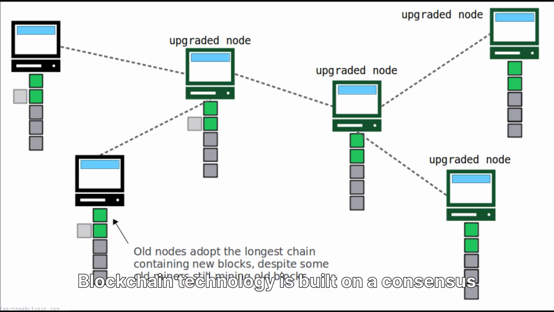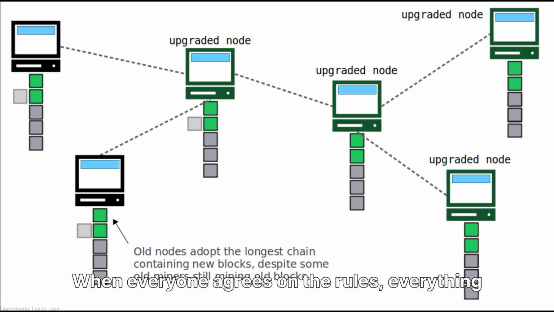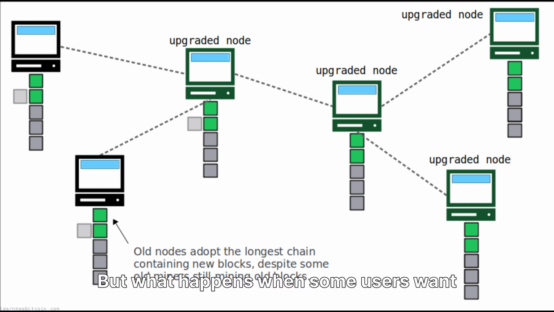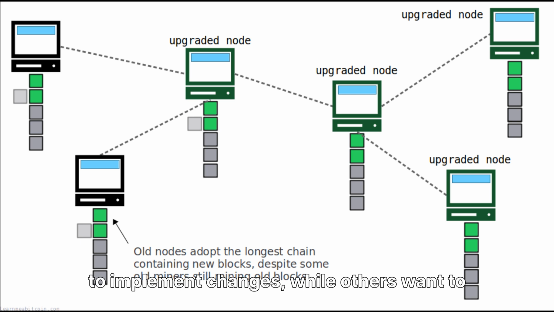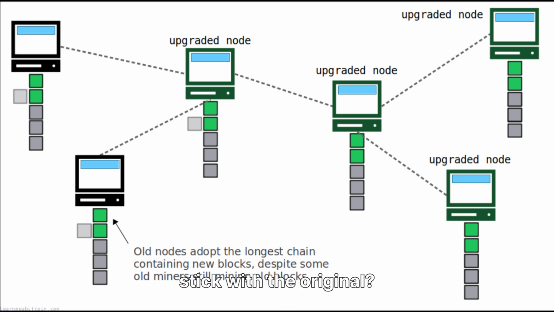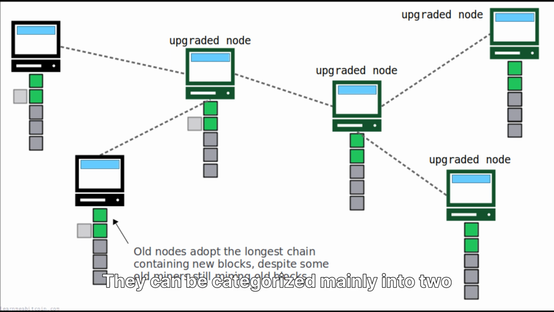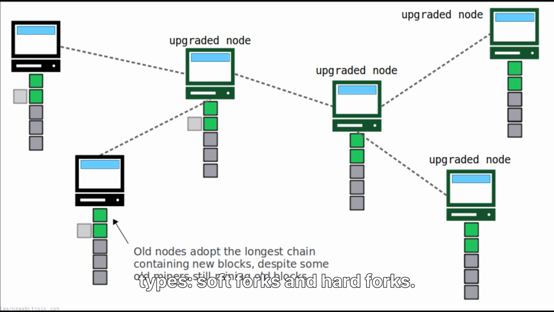Blockchain technology is built on a consensus model. When everyone agrees on the rules, everything runs smoothly. But what happens when some users want to implement changes, while others want to stick with the original? That's when forks come into play. They can be categorized mainly into two types: soft forks and hard forks.